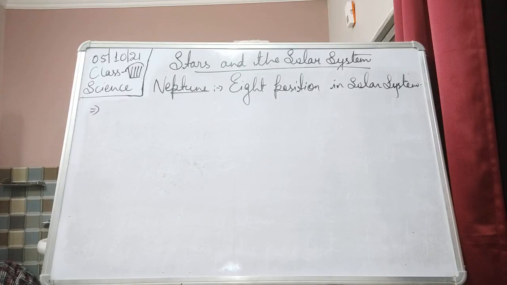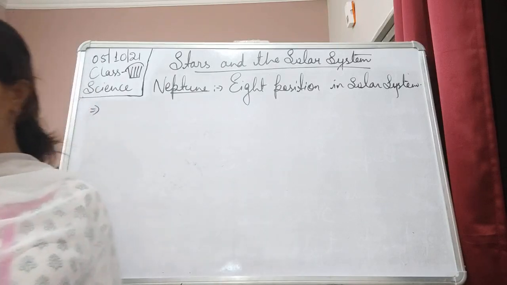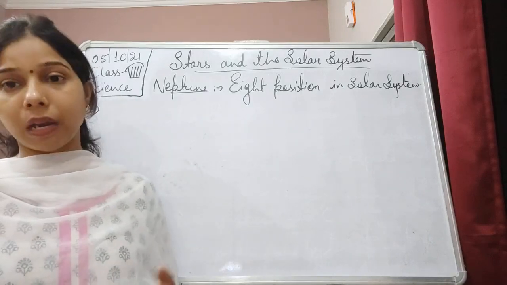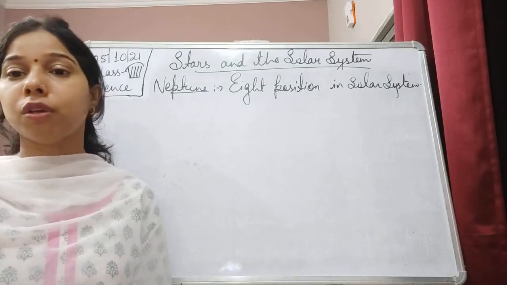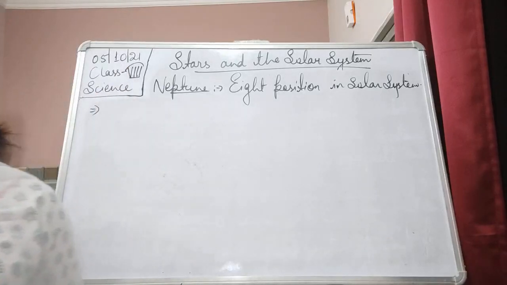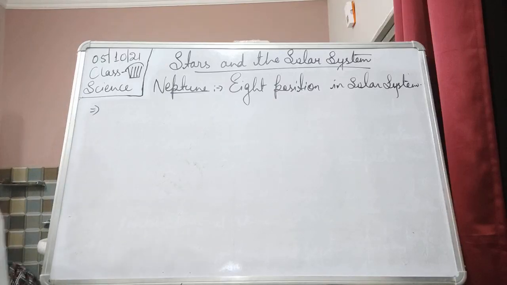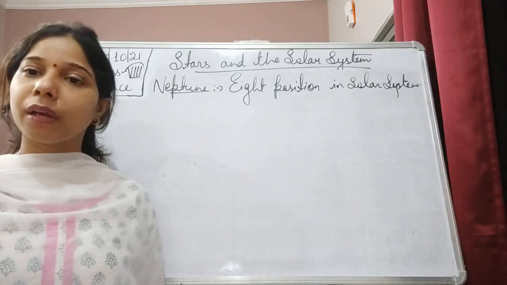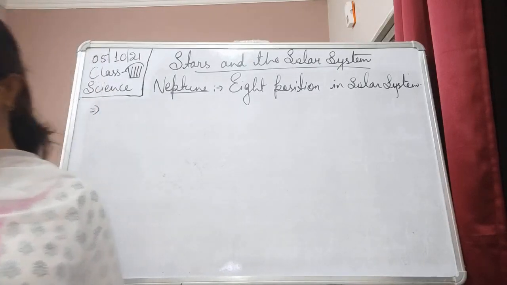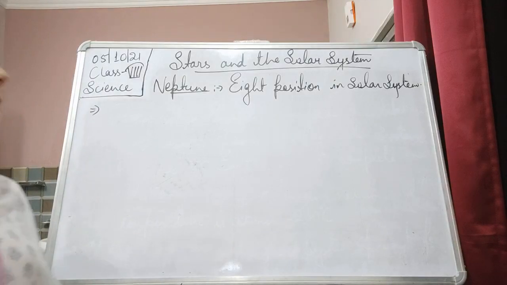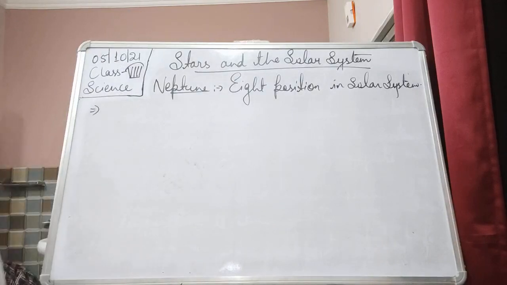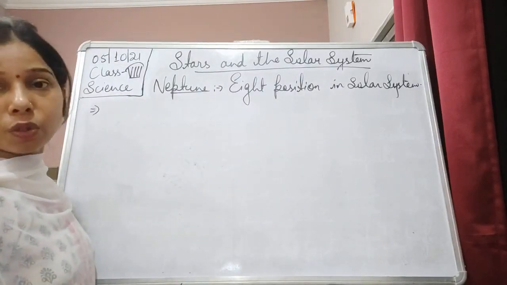What is the period of rotation, students? So it will take about 16 hours to complete one rotation on its axis, and the period of revolution is quite large because it is farther from the sun. So it takes about 165 Earth years to complete one revolution. And when you look at it with the help of a powerful telescope, it will appear a dark blue color, a small bluish ball in appearance.